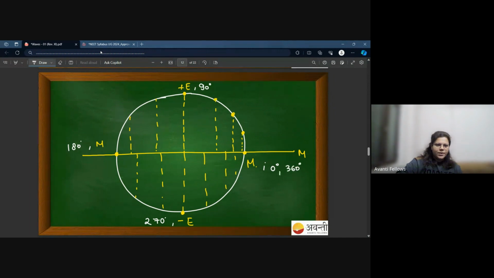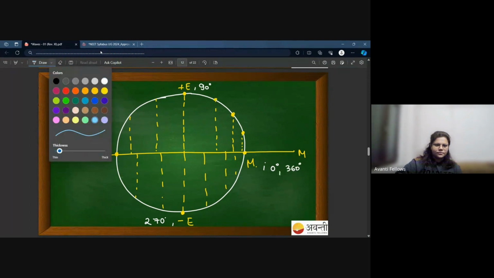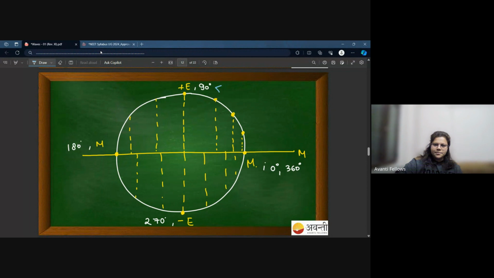So basically you can say that if a particle is in between 0 to 90 degree, then it is moving from mean to positive extreme. And angle will lie from 0 degree to 90 degree, right? Yes, ma'am. Because at 0 degree, it is exactly at mean position. At 90 degree, it is exactly at positive extreme. In between this range, it is moving from mean to positive extreme.